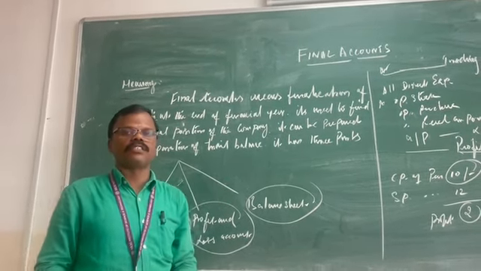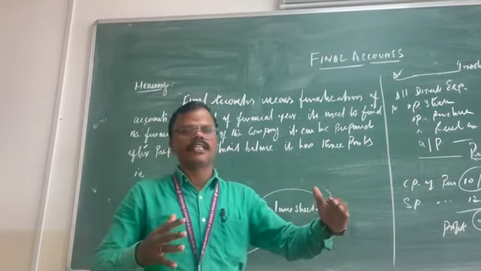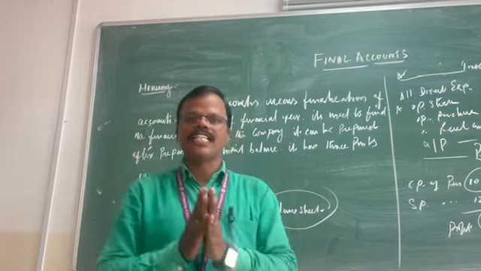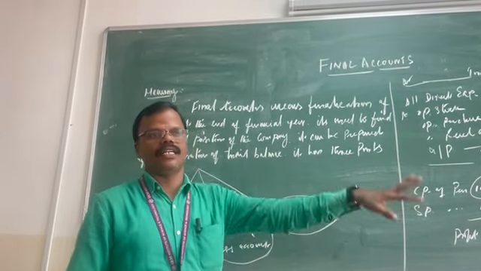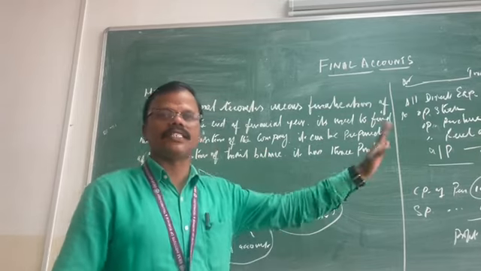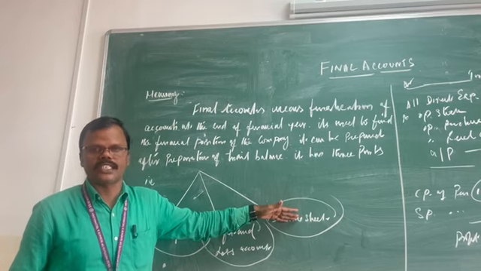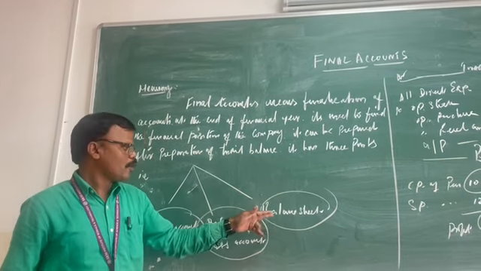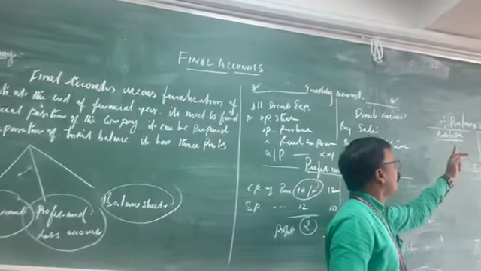Now the third dimension of the final accounts is the balance sheet. What is the balance sheet? It contains two sides, liability side and asset side: left side liabilities and right side assets. The balance sheet is actually the financial position statement. It shows the liability side and the asset side.